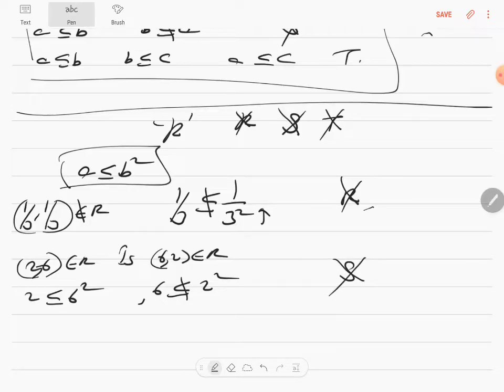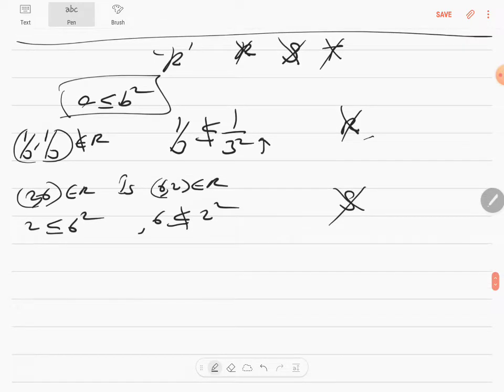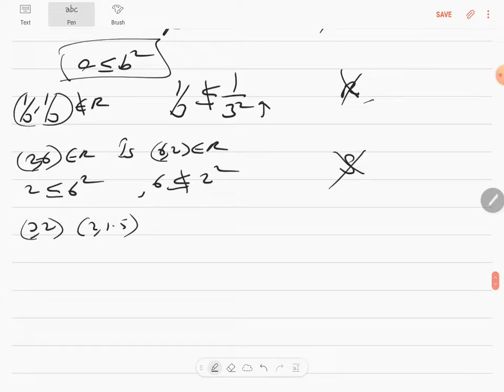So 2 comma 6 is an example. Are you clear? The next example, if you had come for my offline class, so whoever missed my offline class that day, I'll show you when you come for the class. I'll say it like this: a 3, a 2, a 1.5, as if I'm going to say get set, go. A 3, a 2, a 1.5 is an example. You compare a 3 and a 2, and a 2 and a 1.5, to prove it's not transitive.